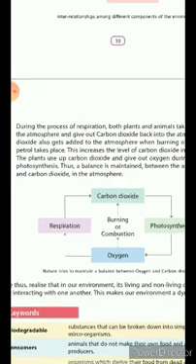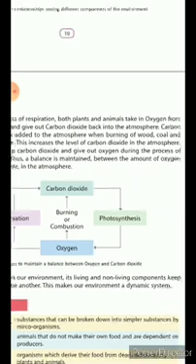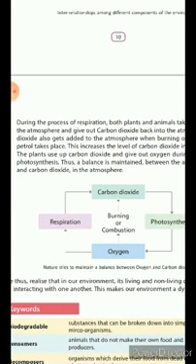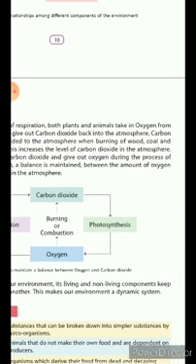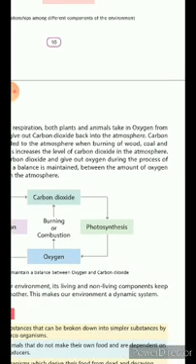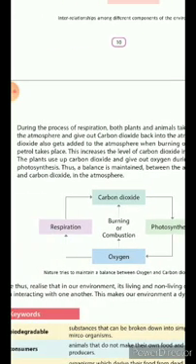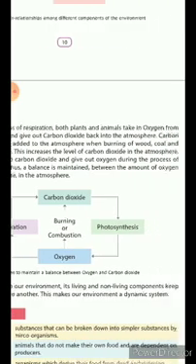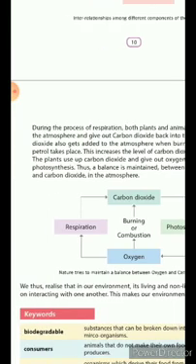Carbon dioxide also gets added to the atmosphere when burning of wood, coal and petrol take place. This increases the level of carbon dioxide in the atmosphere. The plant use up carbon dioxide and give out oxygen during the process of photosynthesis. Thus, a balance is maintained between the amount of oxygen and carbon dioxide in the atmosphere.